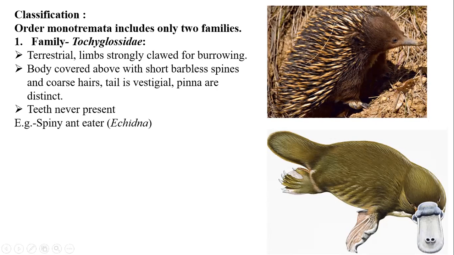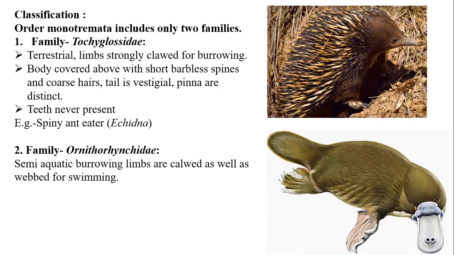Then the second family, that is Ornithorhynchidae. In this case, the animals have semi-aquatic burrowing limbs which have claws as well as web for swimming. Then body is covered with soft fur. As you can see, there is a difference between the anteater and this duckbill platypus. You can see the body covering in a spiny anteater. The body is covered with spiny hairs, and here soft fur is present over the body.